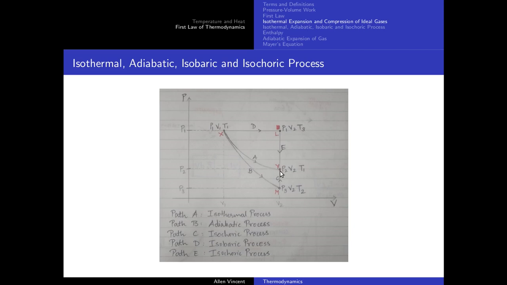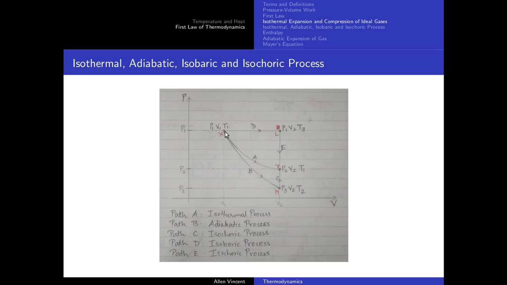So I can go along path A, correct? I can also go along path B plus path C, correct? And I can go from X to Y along path D plus path E. So there are 3 ways. Now along each of these ways, when I reach Y from X, the change in internal energy will be the same. But the work done will be different along all these three paths. Also the heat along these three paths will also be different. So we are going to actually prove that work and heat are path functions, internal energy is a state function.